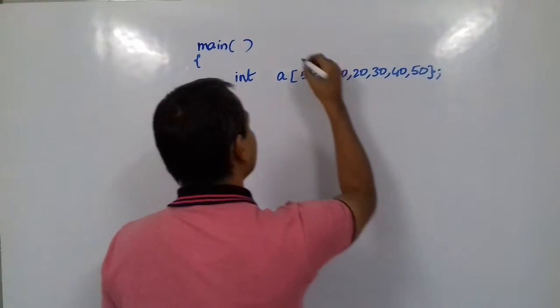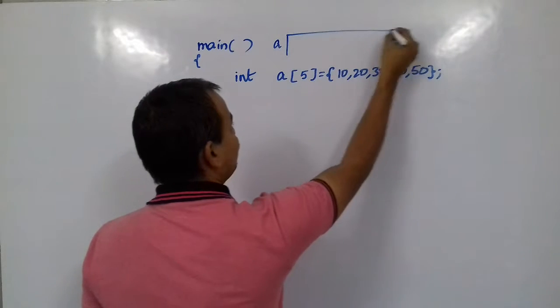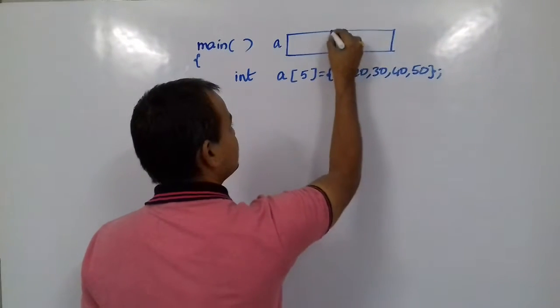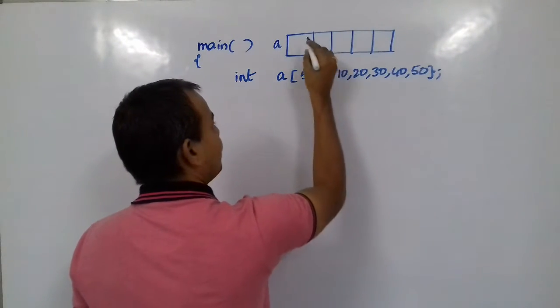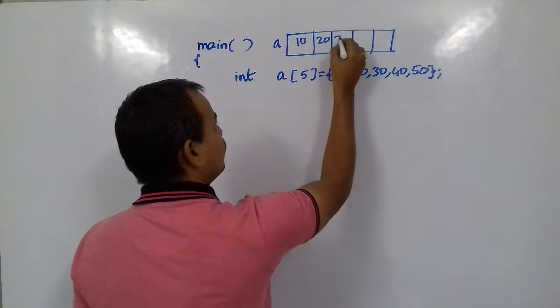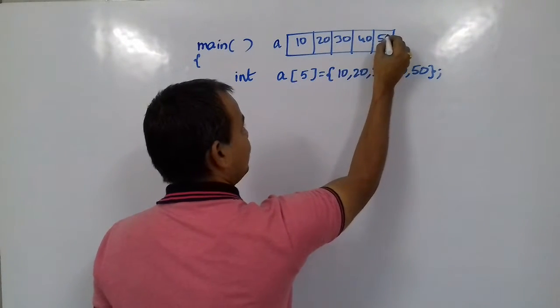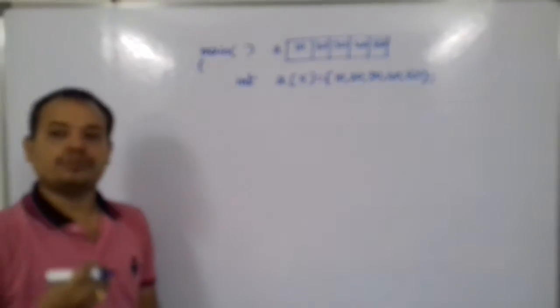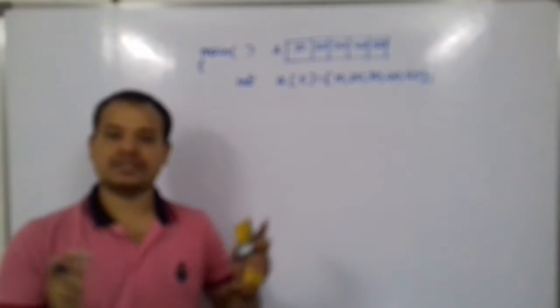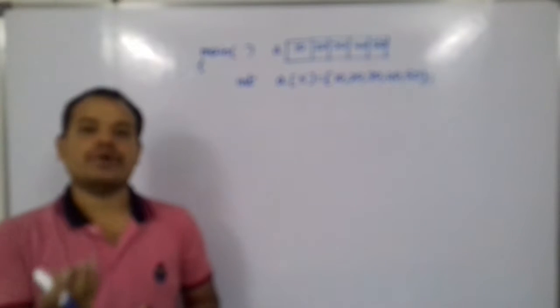So the actual memory allocation will be: a is an array of 5 elements having 10, 20, 30, 40 and 50. Now I want to print the values. Suppose a has 5 values, I want to print them.